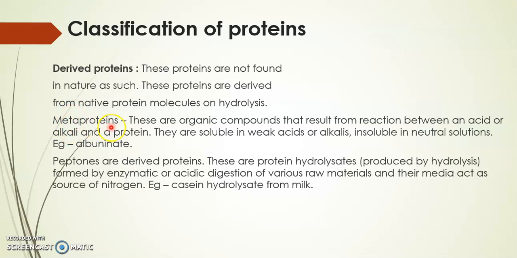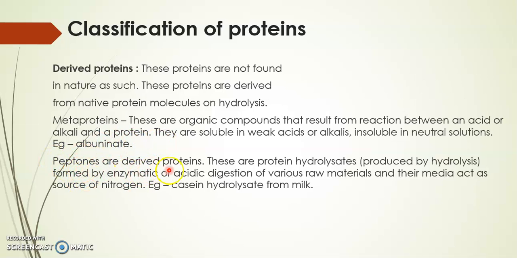The first example of derived proteins are the metaproteins. Now these metaproteins are organic compounds which result from the reaction between an acid or alkali and a protein. A protein, it is subjected by an acid or an alkali. Now, you get some compounds, and those compounds are the metaproteins. Now they are soluble in weak acids or alkali and they are insoluble in neutral solutions. For example, albuminate. Albuminate, it is obtained from the hydrolysis of albumins.